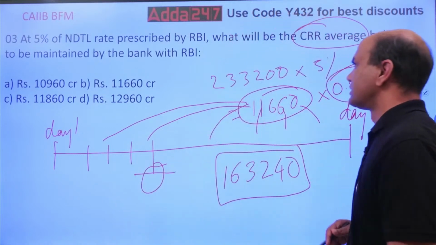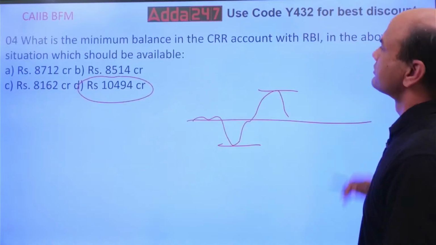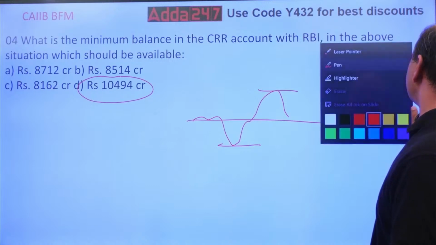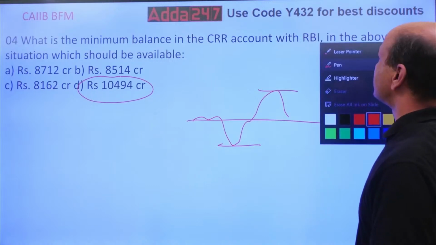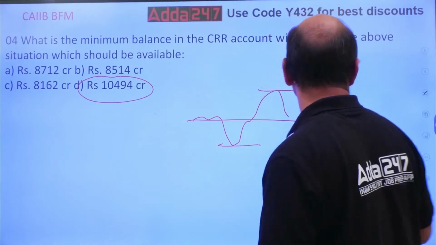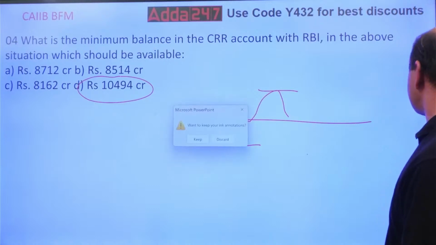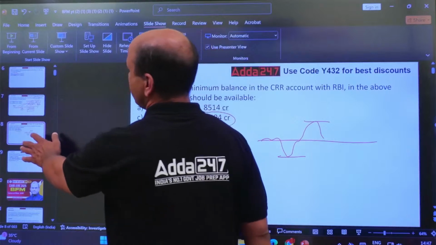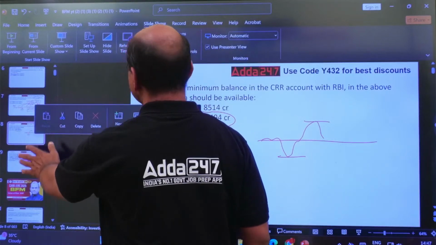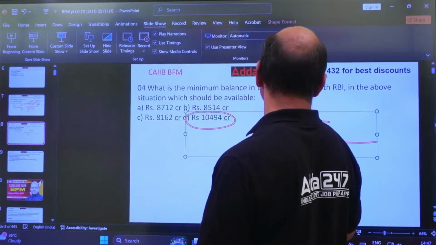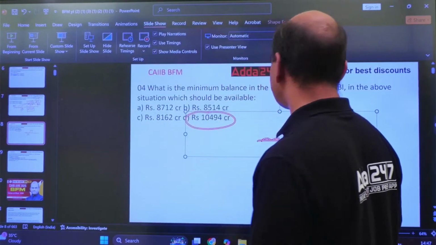Now next question. What is the minimum balance in the CRR account which we'll have to maintain?